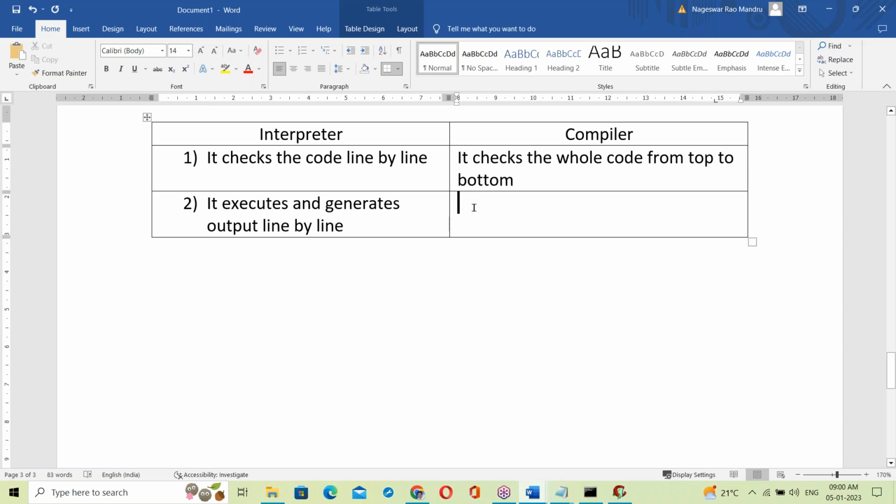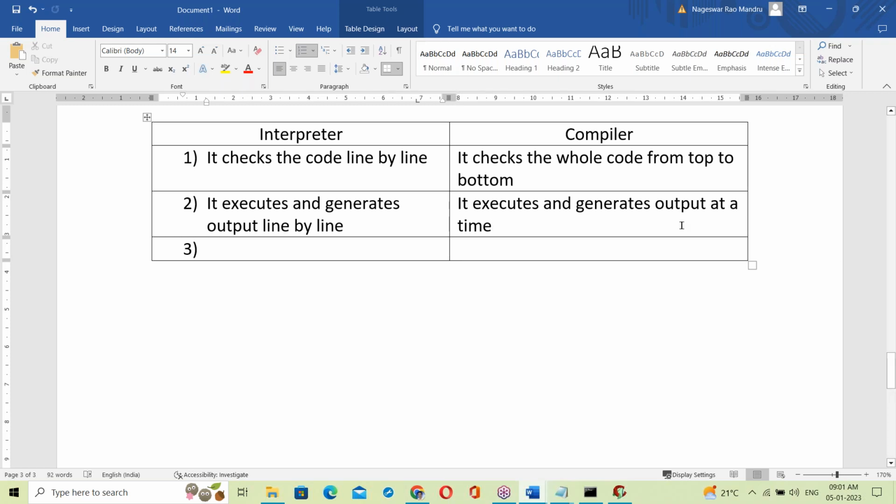The compiler executes the whole code at a time and generates output at a time, because of the exe file. It generates an exe file, and that exe file executes at a time, not line by line. The exe file executes directly.